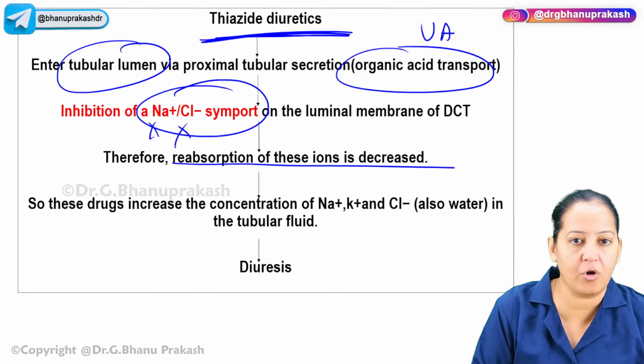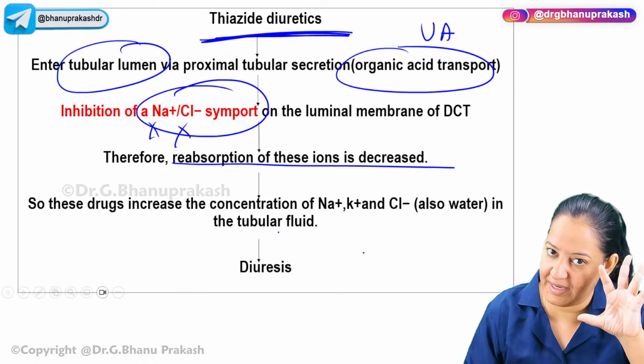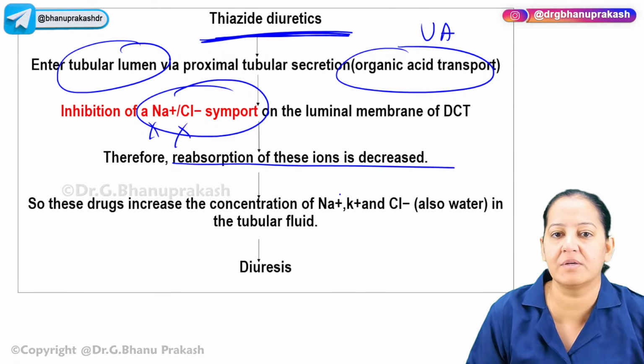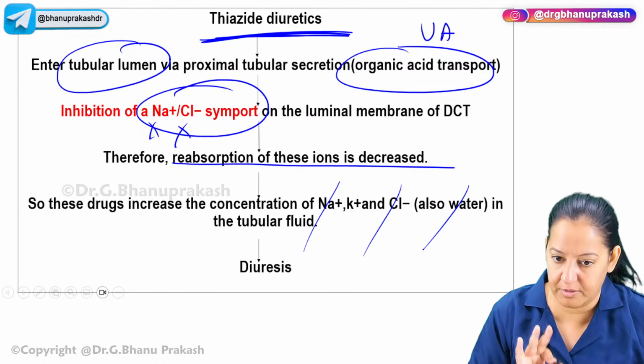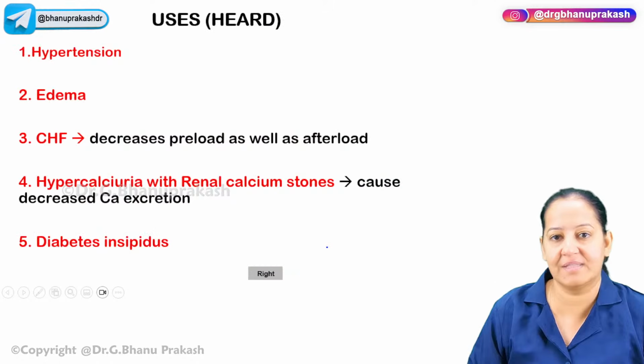Neither sodium nor chloride will be absorbed in the blood. They will remain in the urine only. They will remain in the lumen also. So sodium chloride along with the water, they will remain in the fluid only, and that causes diuresis. That is the mechanism of action.